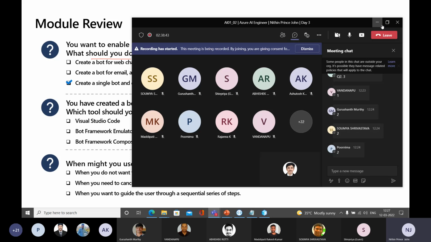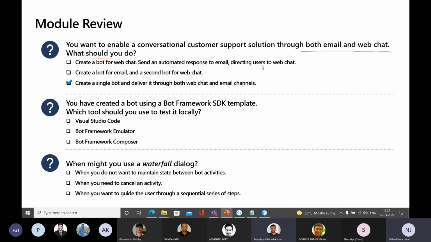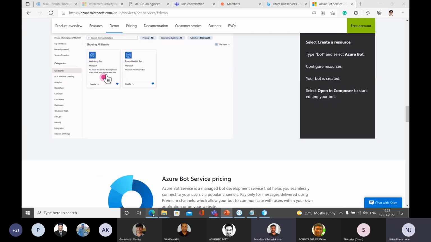That means the Q&A that we learned in the last class, and also we can integrate this with Language Understanding. That means a lot of things that we can do with this Bot Framework. So we will have the option for that. Is intent training also available? Yes, intent training is also available.